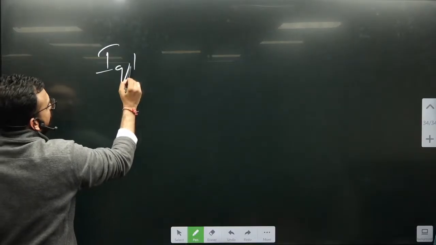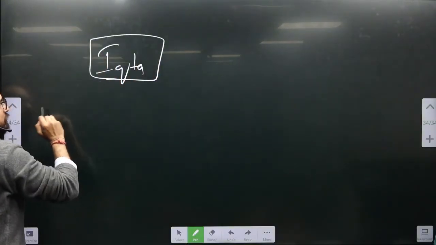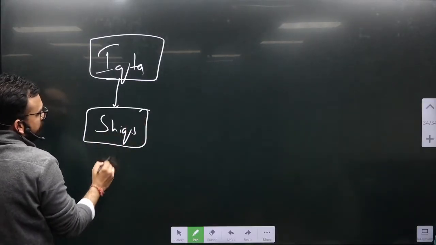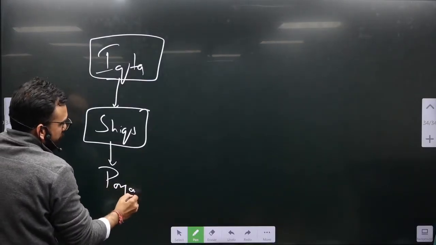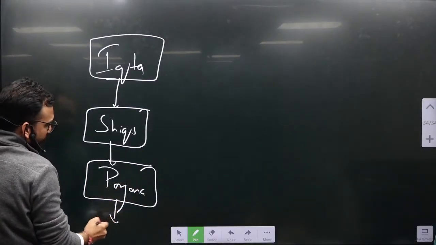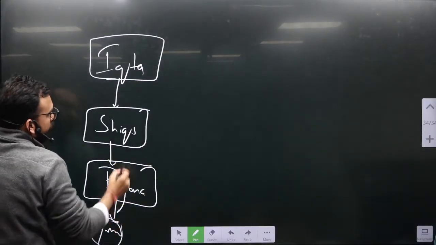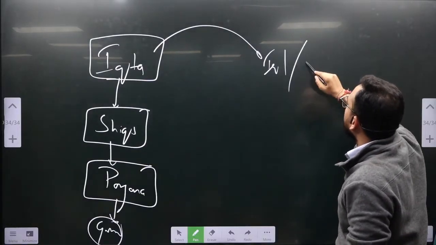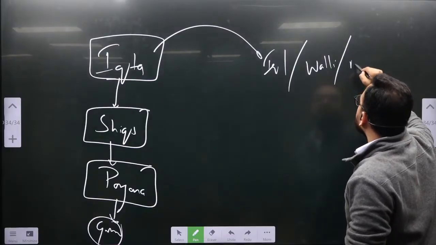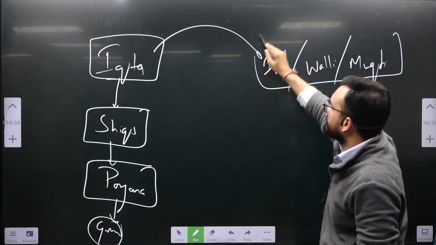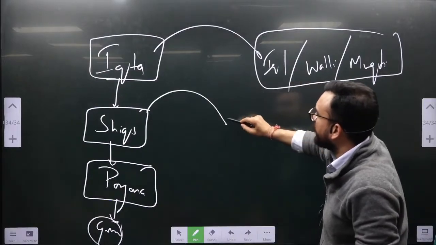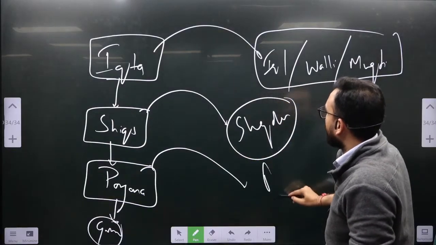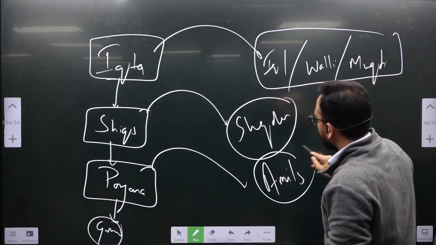Ikta will be the larger province. The whole administrative system is changing now. Under this, districts, Shiks. Under this, Pargana. And under this, you will be finding gram or villages. Who will be heading the Iktas? Iqtidar, and one more name you will be finding, that is Wali or Muktis. These are high ranking officials, at least you can get this. Shiks were handled by Shikdars and Pargana was handled by Amils. Amil, not Amir, Amil.